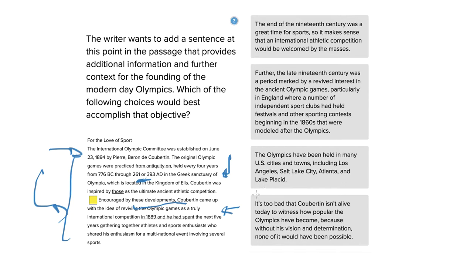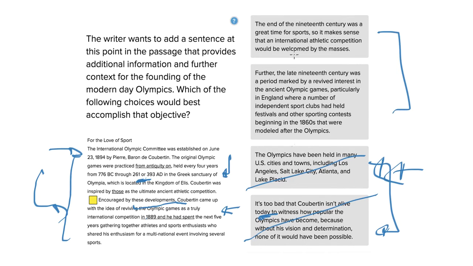So we can get rid real quickly of answer choice C that talks about the Olympics taking place in the present day before it's even introduced that Coubertin came up with this idea for reviving the Olympics in 1889. Same thing here with answer choice D, actually. These are very, very similar. It's too bad that Coubertin isn't alive today. Basically, we haven't even introduced that the Olympics were made yet. It was the modern Olympics. So we are left with these two answer choices.